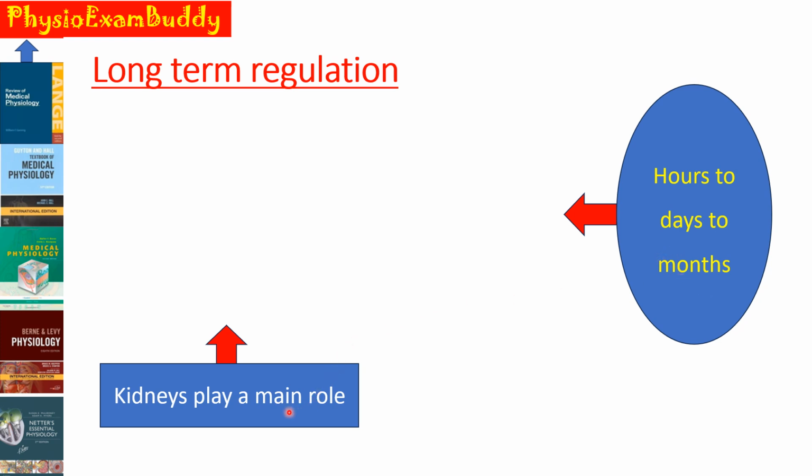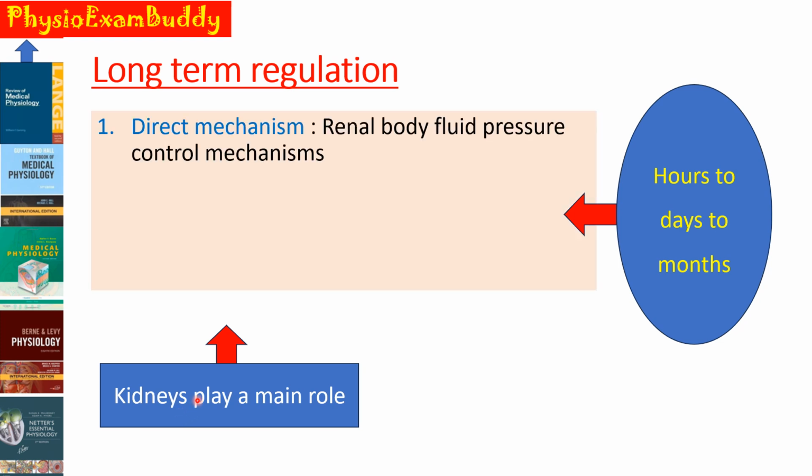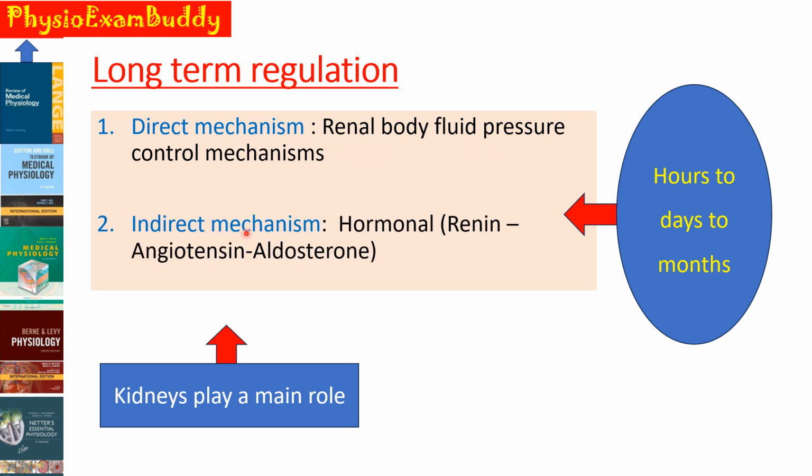In long-term regulation of blood pressure, the kidneys play the main role, and that is by either a direct mechanism, that is the renal body fluid pressure control mechanisms, or an indirect mechanism, that is mainly hormonal, by the action of the renin, angiotensin and aldosterone mechanism. So first we will see the direct mechanisms, that is renal body fluid pressure control mechanisms. So these long-term mechanisms act within hours to days to months to bring the BP back towards normal.